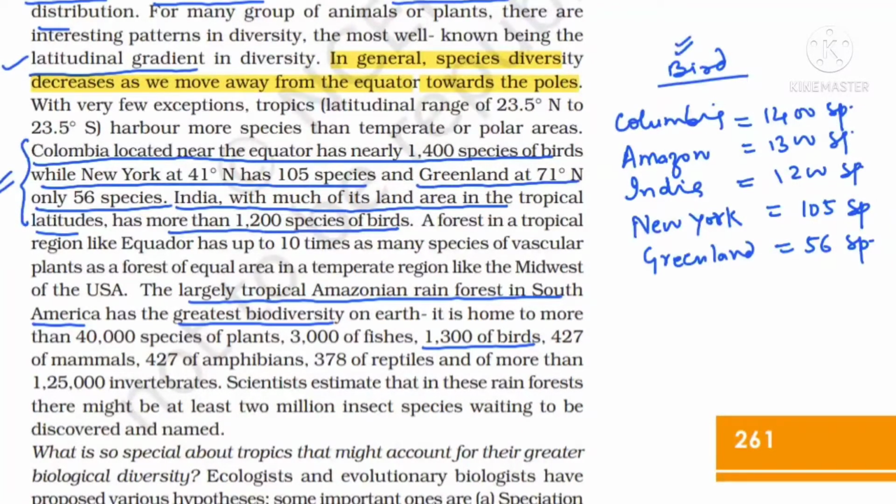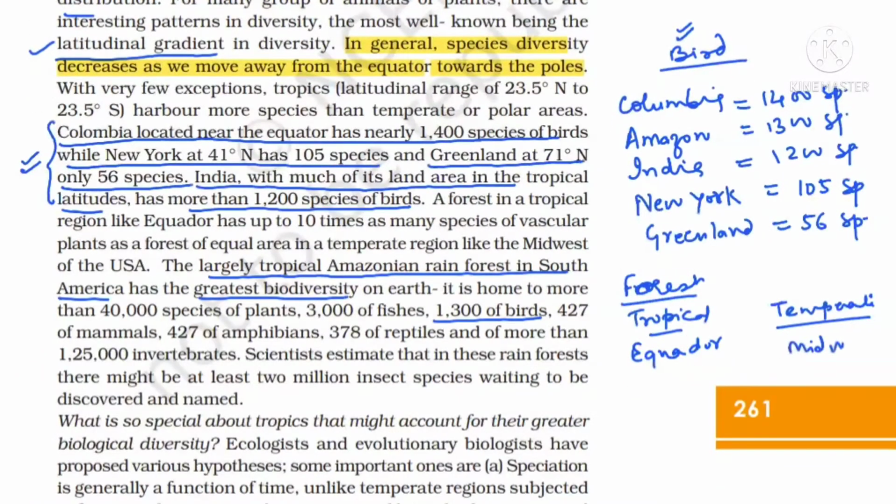Now what are we finding? One forest is there. If we see the forests, the forest of the tropical belt is Ecuador. In the tropical belt, one forest is known as Ecuador. And in the temperate region, like the Midwest of USA, as compared to the Midwest of USA, Ecuador is having 10 times more vascular plants.